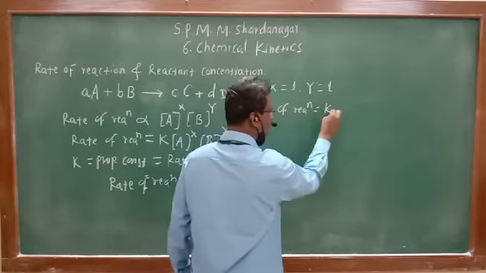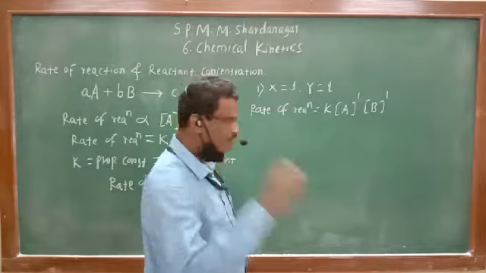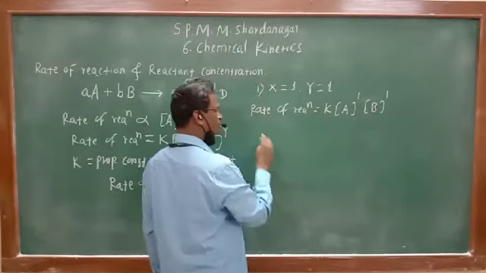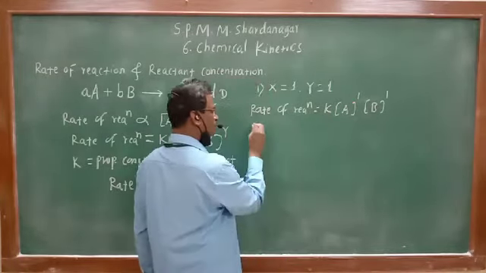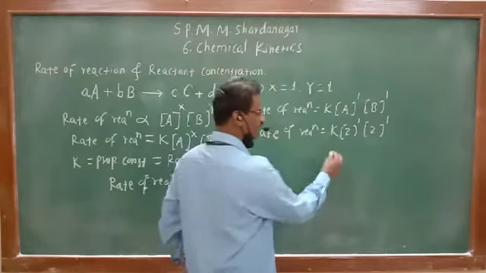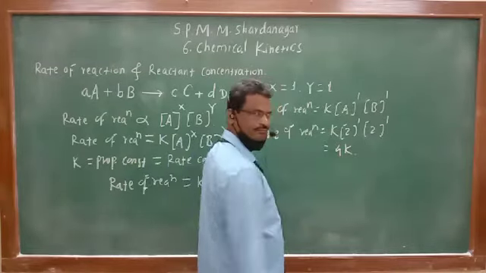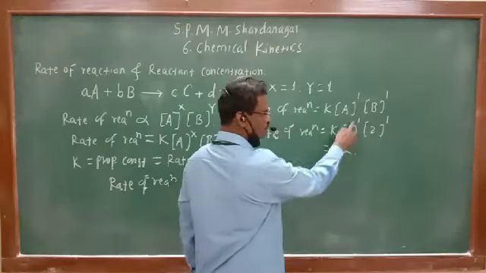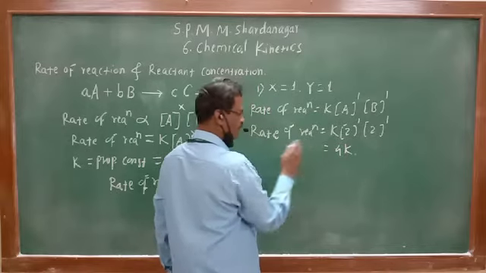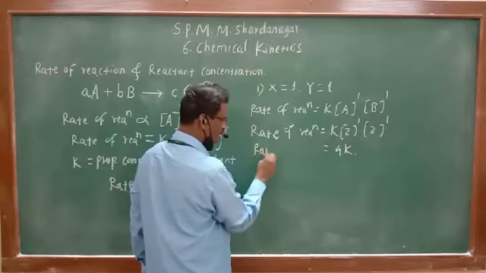See what happened. Let us consider this is 2 and this is also 2. So see what happened. Rate of reaction will be equal to K, 2 raised to 1, 2 raised to 1. So what is the answer? 4k. You got it? 2 raised to 1 is 2, 2 raised to 1 is 2, 2 2s are 4, so 4k. Rate of reaction will be equal to 4k.